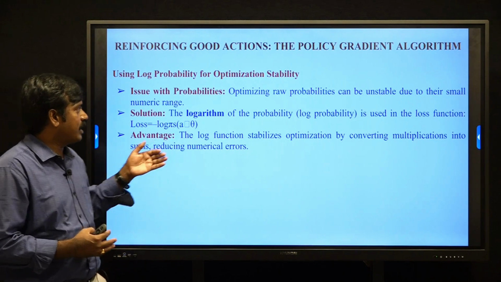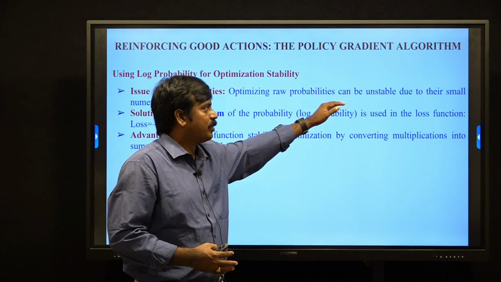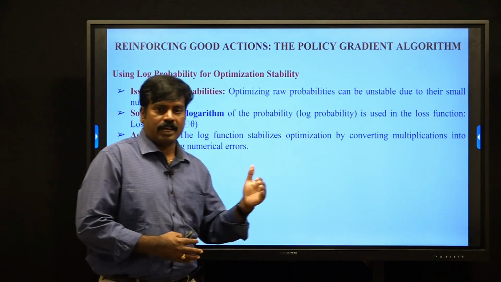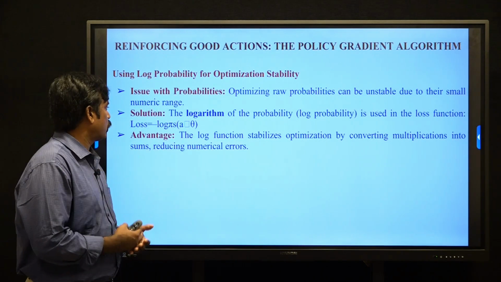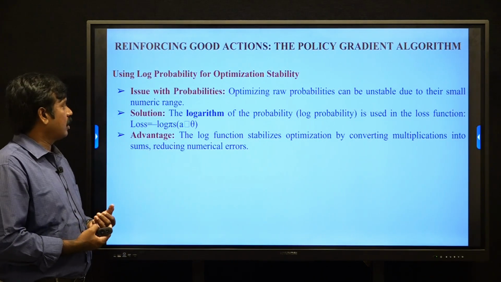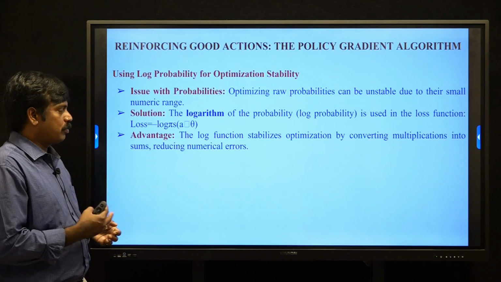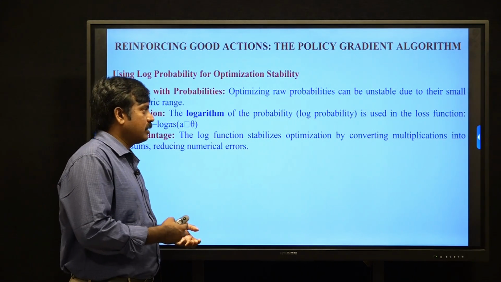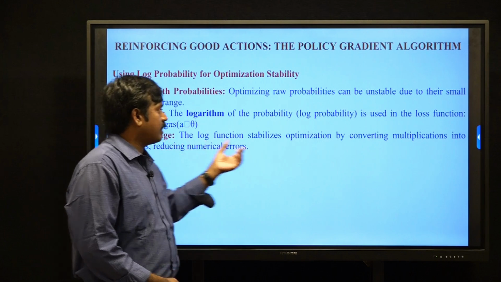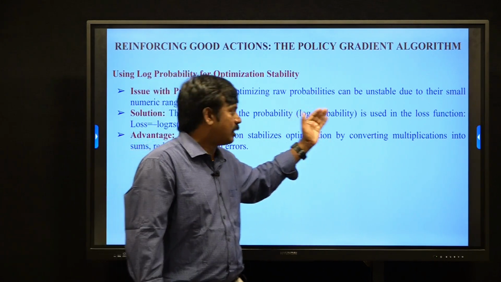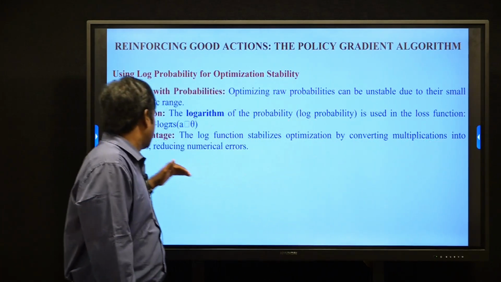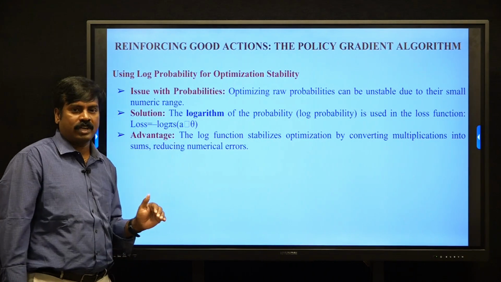Optimizing raw probabilities can be unstable due to the small range between 0 and 1. So we use log probability to overcome that problem. It stabilizes the optimization by converting the multiplications into sums, so it reduces the numerical errors.